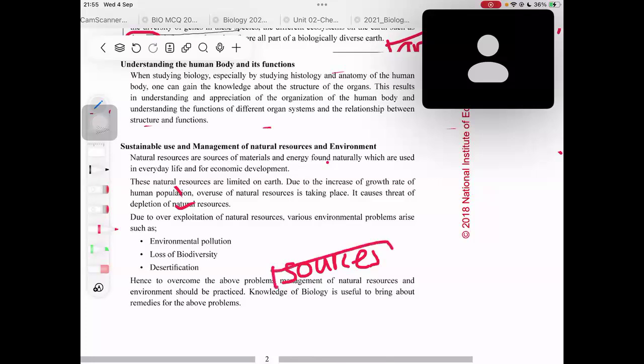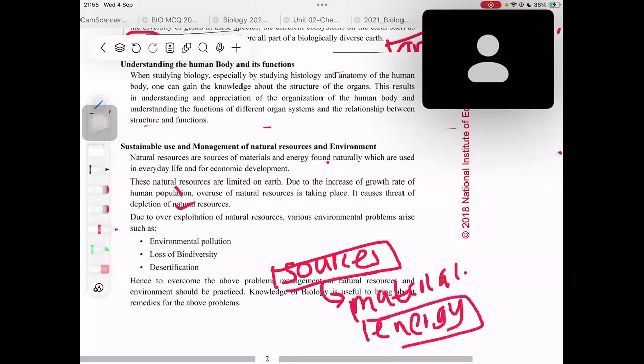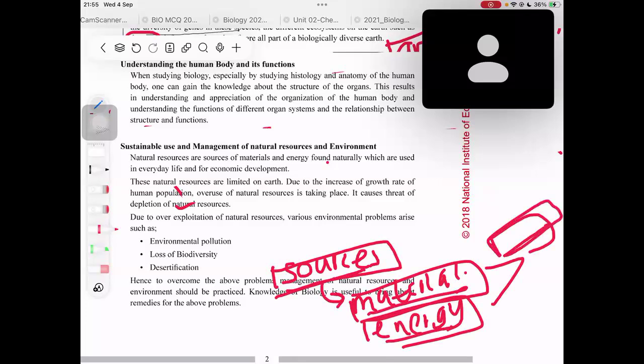So these are sources of what? Of materials, right? Materials plus energy, which are found naturally. Now, natural resources are sources of materials and energy. You must mention that they are found naturally, right? Otherwise, we do have artificially made materials as well. We do have artificially made energy as well, right? So we must mention which are found naturally. So that is the basic definition of natural resources.